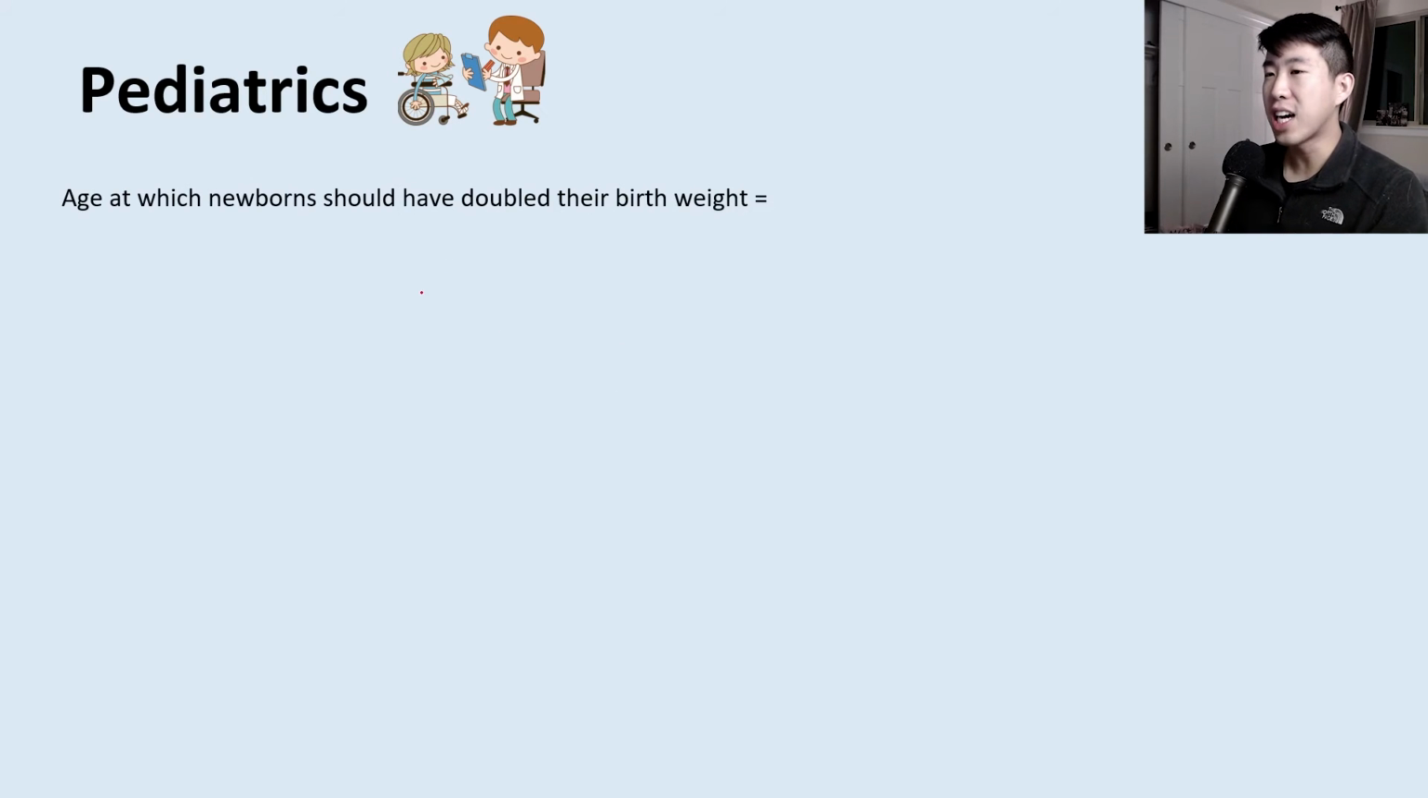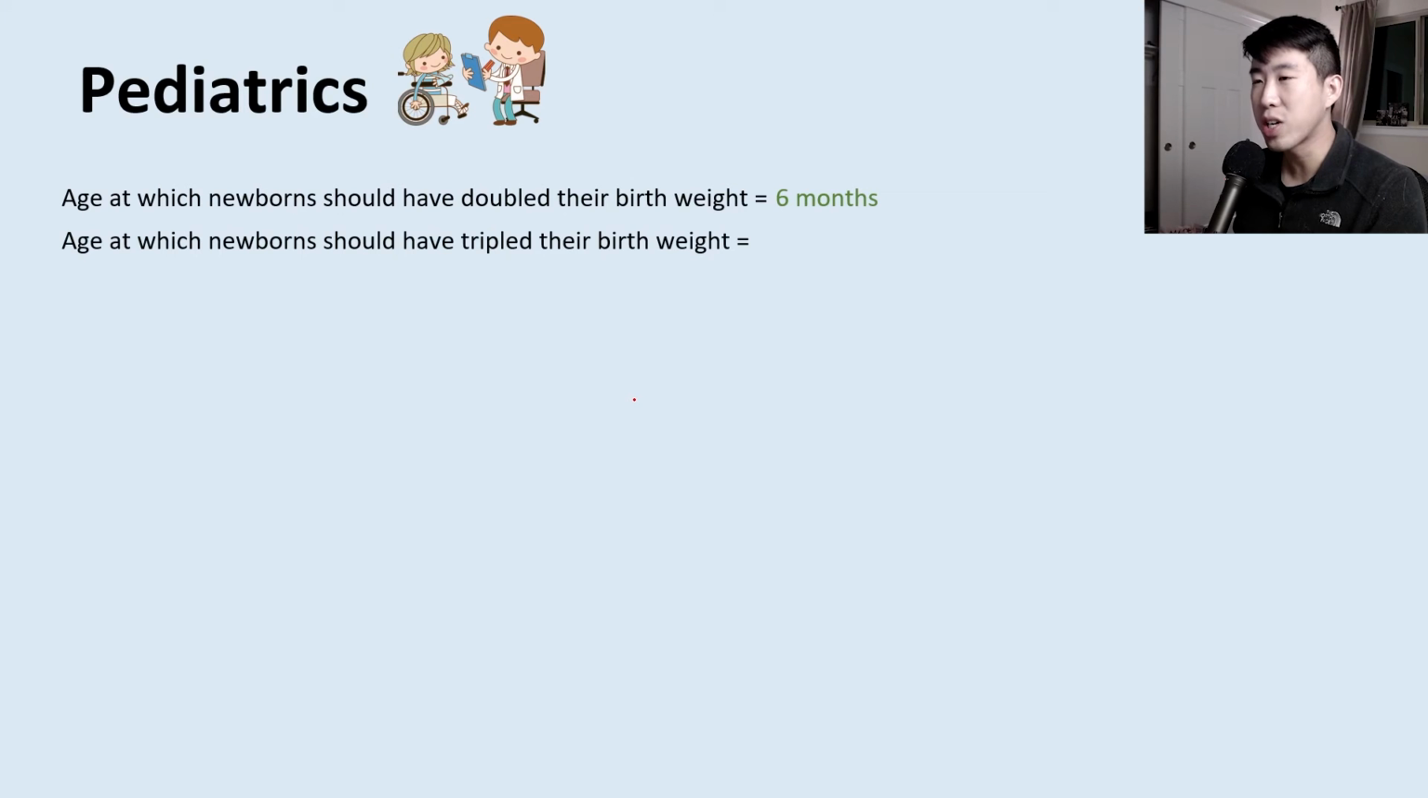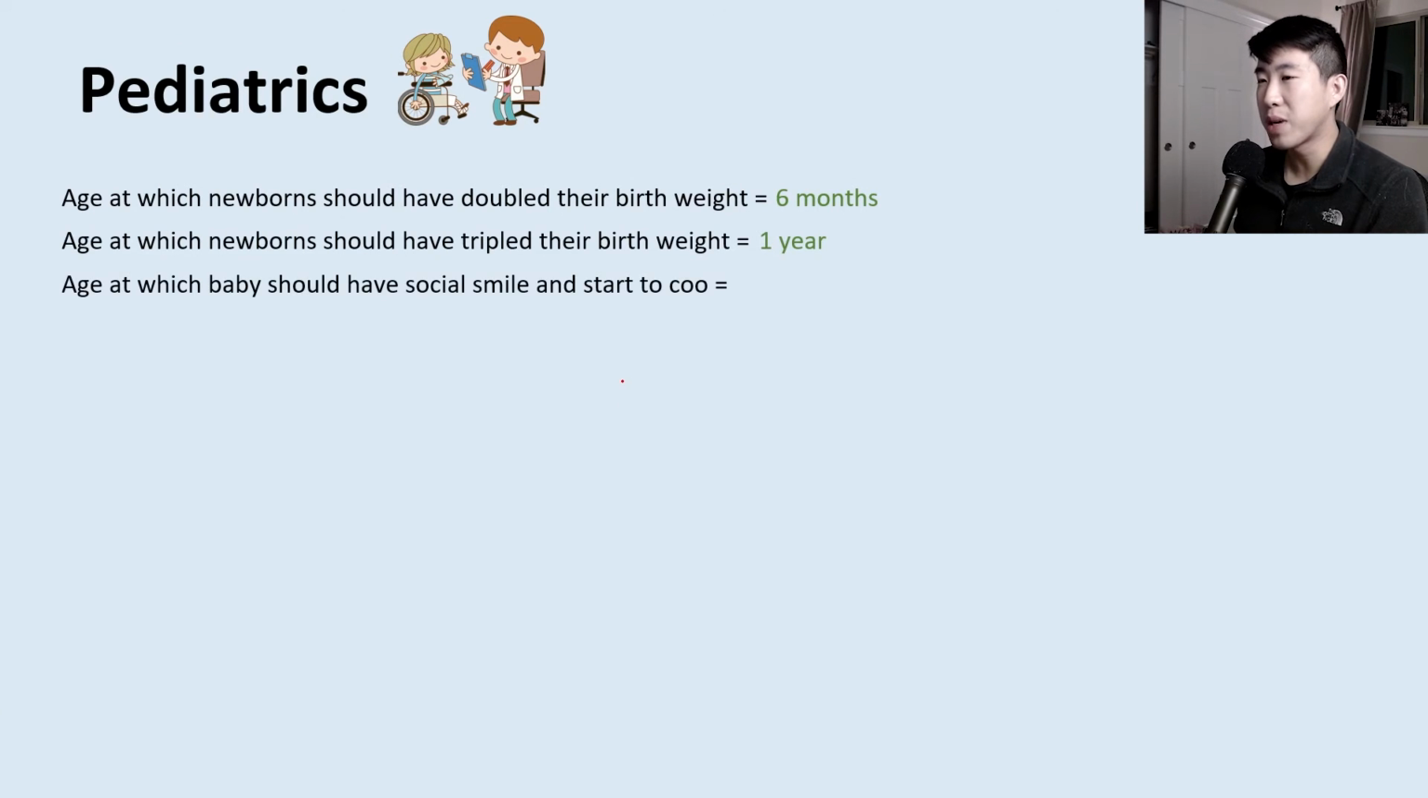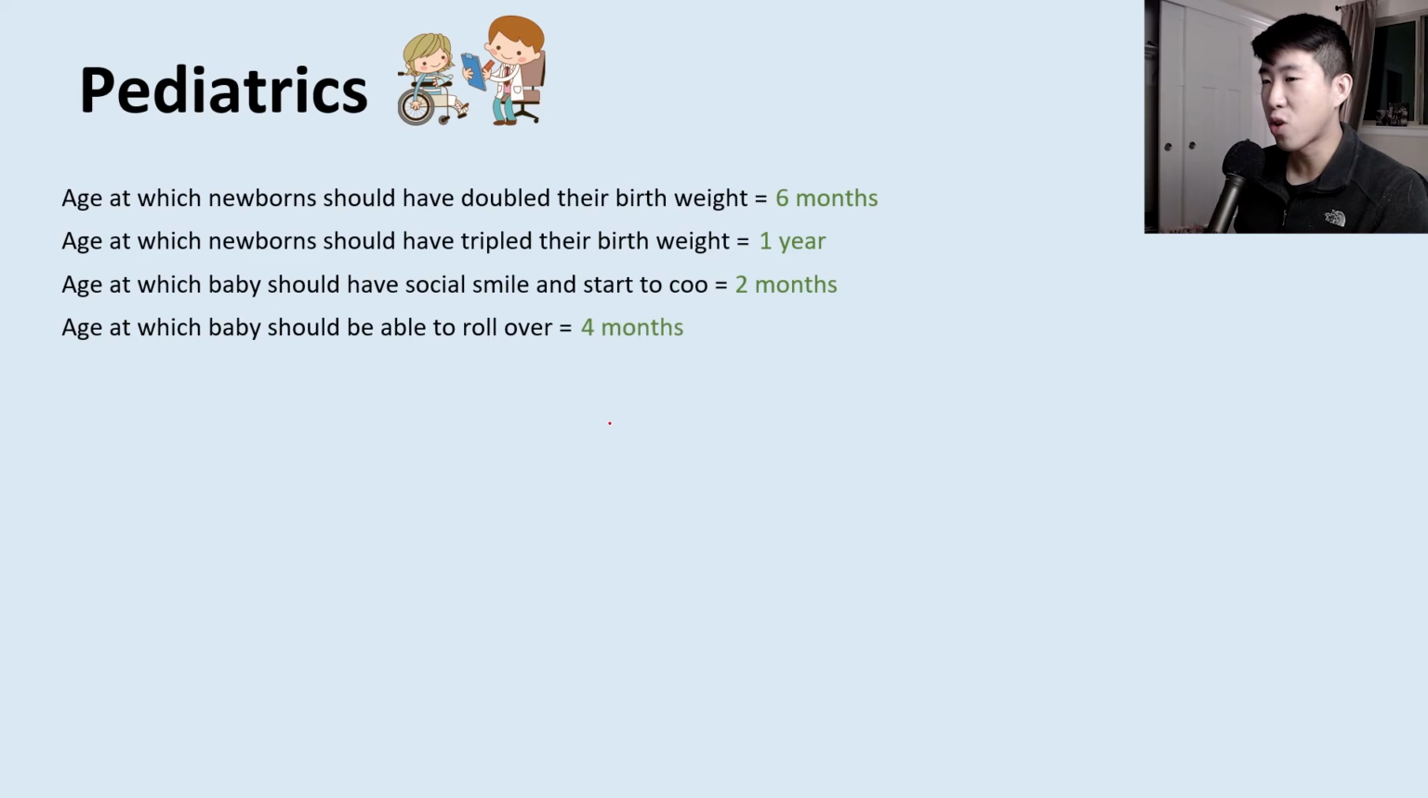So what is the age at which newborns should have doubled their birth weight? That should be 6 months. What is the age at which newborns should have tripled their birth weight? That should be at 1 year. What is the age at which a baby should have a social smile and start to coo? That's at 2 months. The age at which they should be able to roll over should be at 4 months. Being able to sit upright is at 6 months.